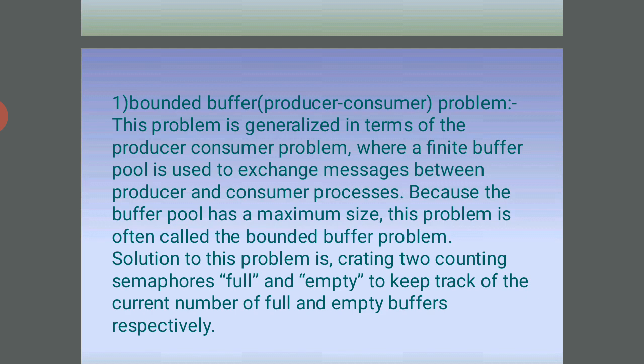Because the buffer pool has a maximum size, this problem is often called the bounded buffer problem. The solution is to create two counting semaphores, full and empty, to keep track of the current number of full and empty buffers.